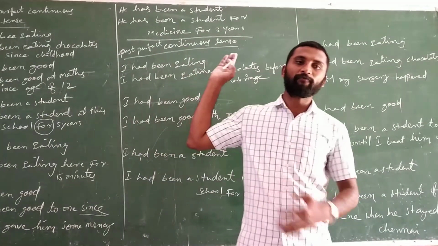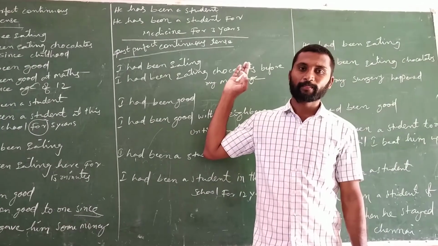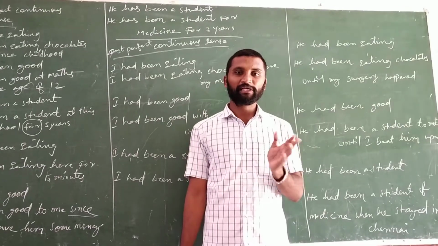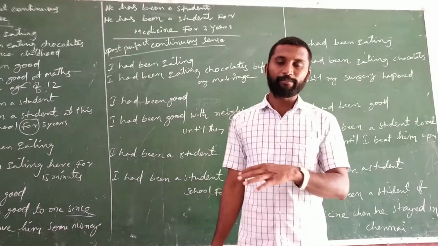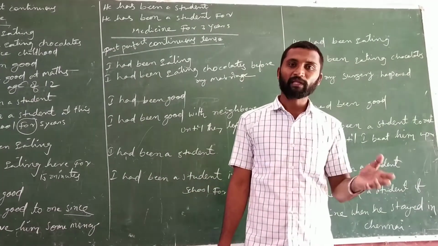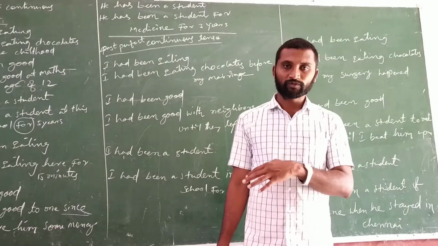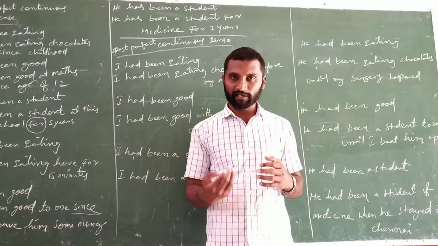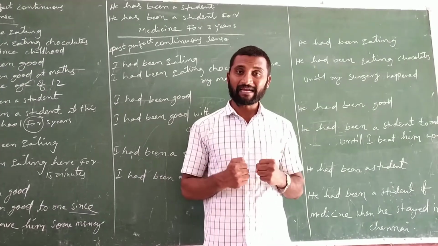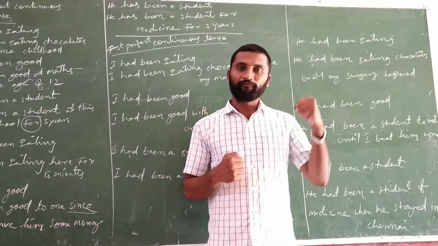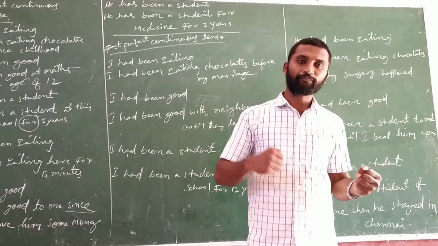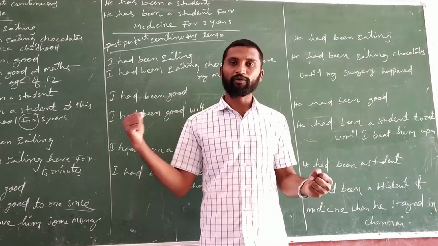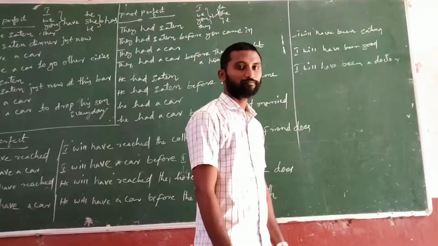In the past perfect continuous tense: I had been, we had been, she had been, you had been, they had been, it had been. In this way we can expand the sentences by understanding the subjects. If it is a singular subject, use a singular helping verb; if it is a plural subject, use a plural helping verb.